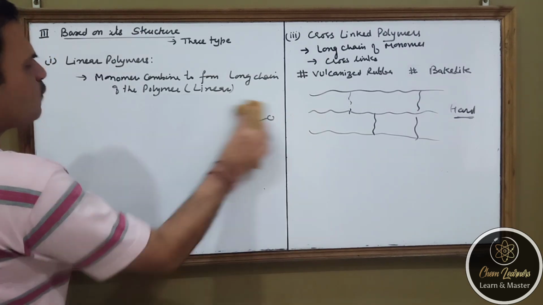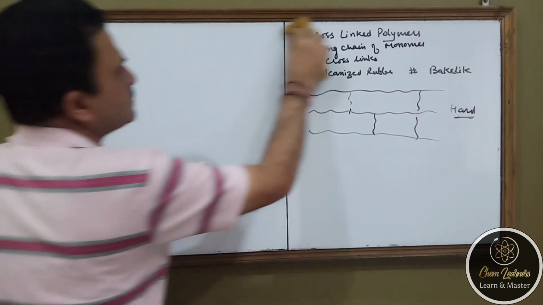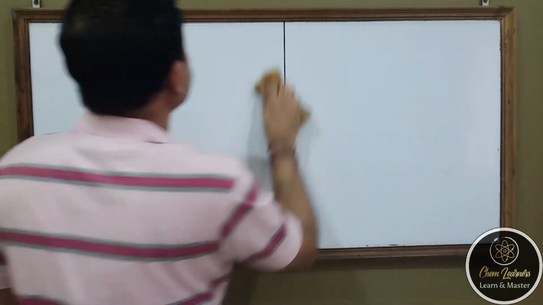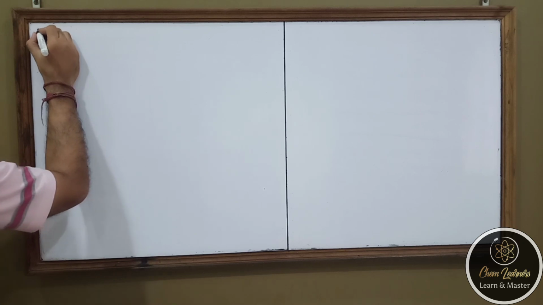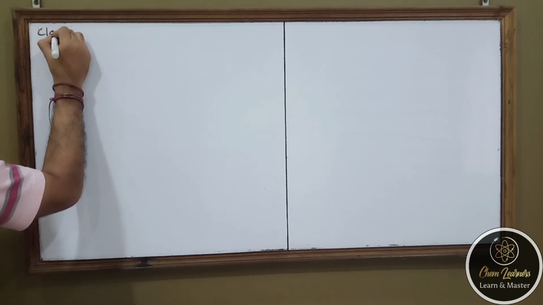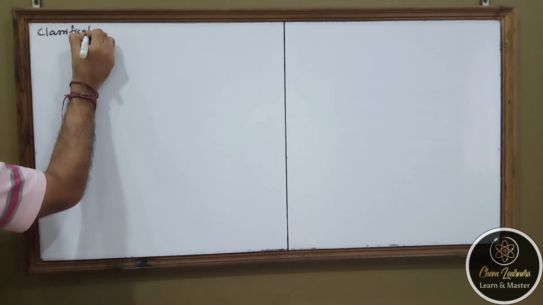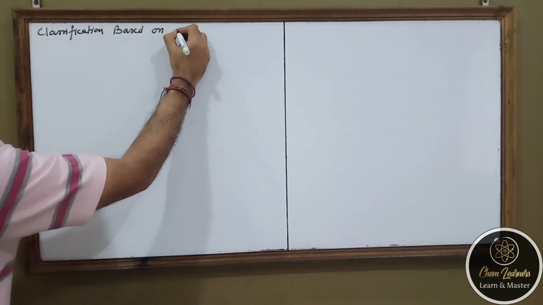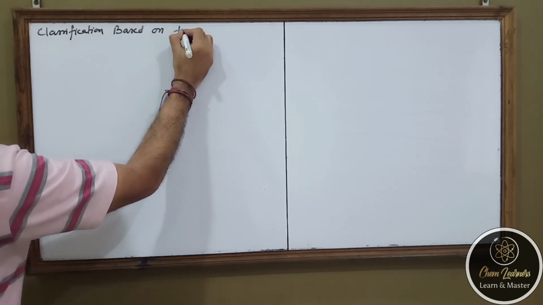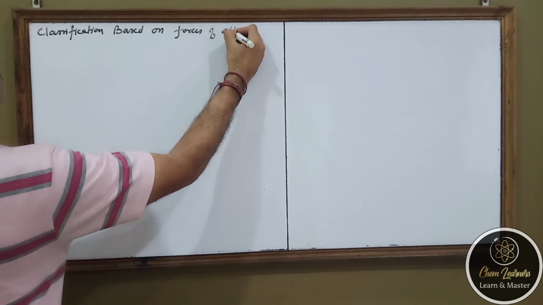Now there is another way of classification of these polymers, and that is classification based on forces of attraction.